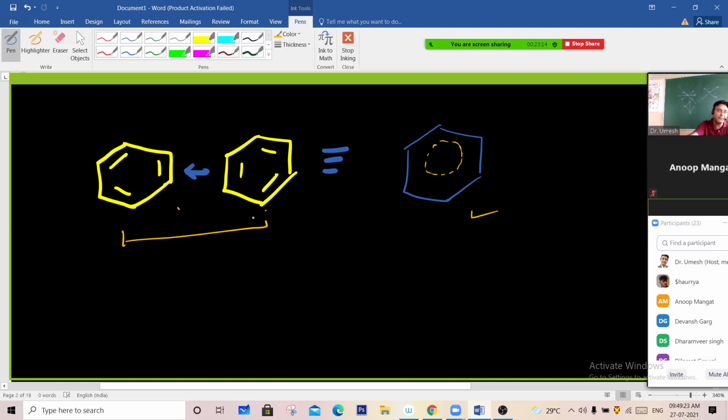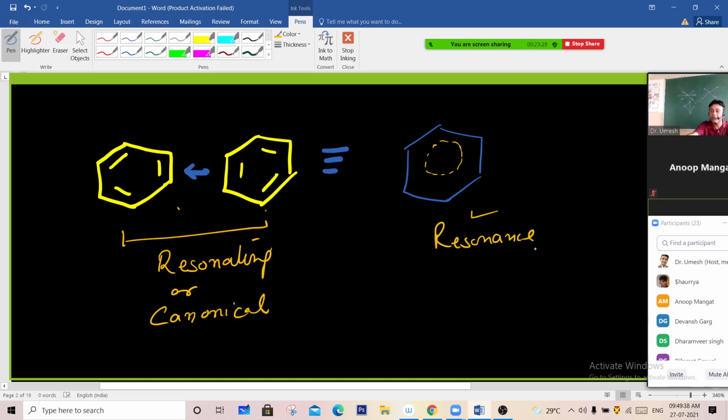These structures that we make theoretically only are called resonating or canonical structures. And this is called a resonance hybrid structure.